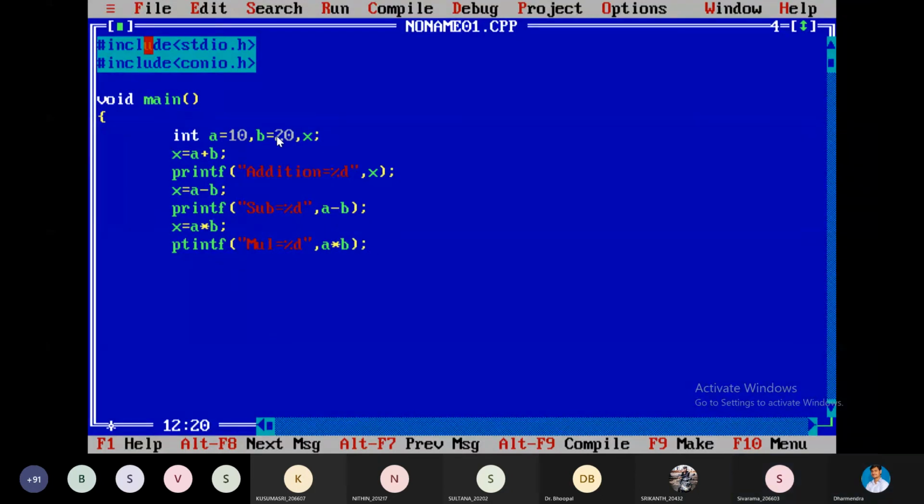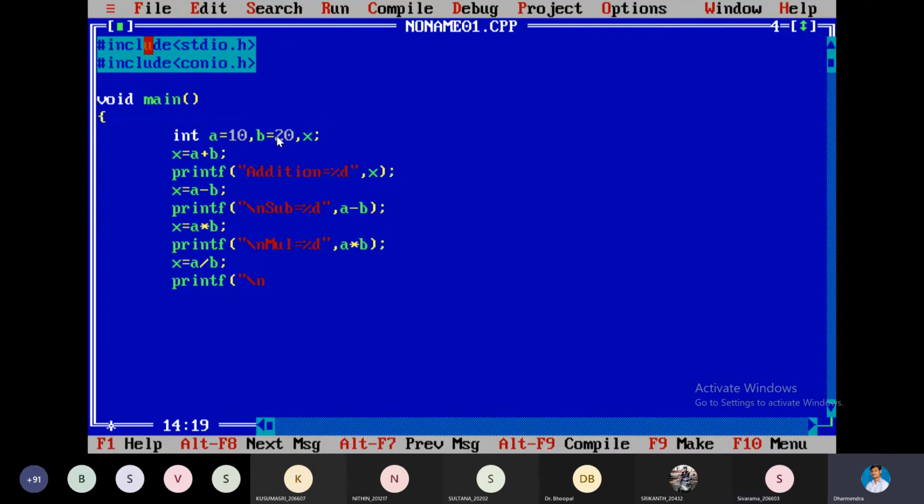Very good. printf. Give the \n to print each line string on a new line. Multiplication is over. x is equal to a by b. Here a by b, what will we actually get? The fractional part we will get.